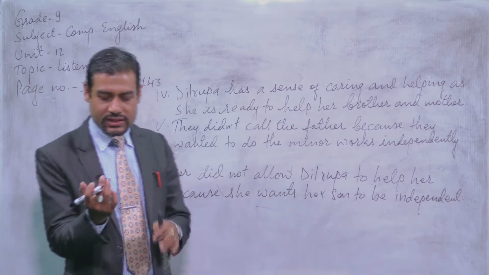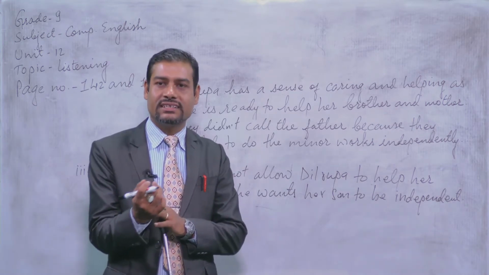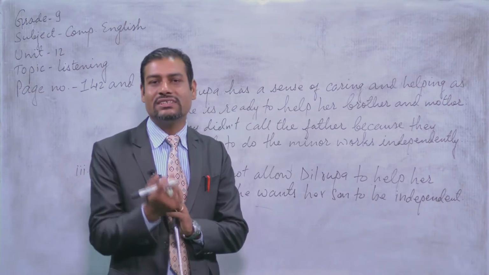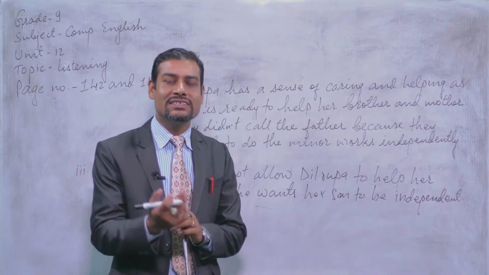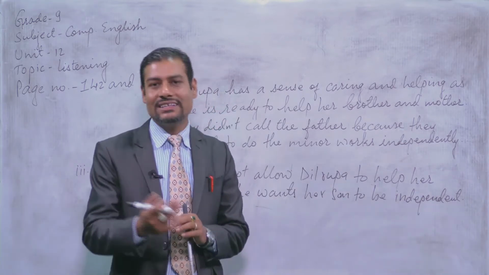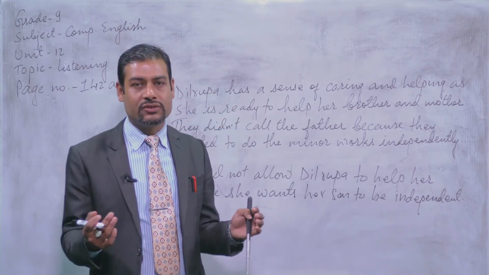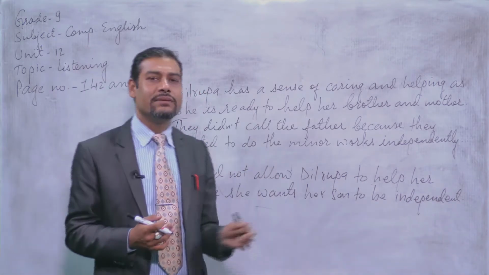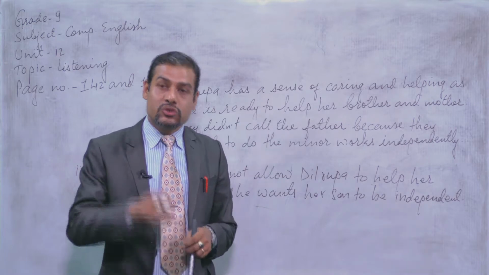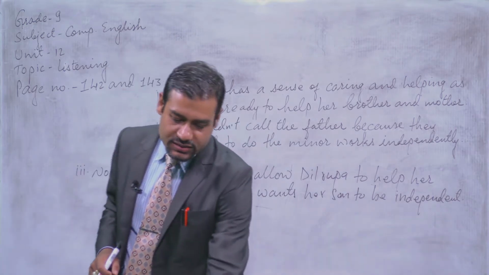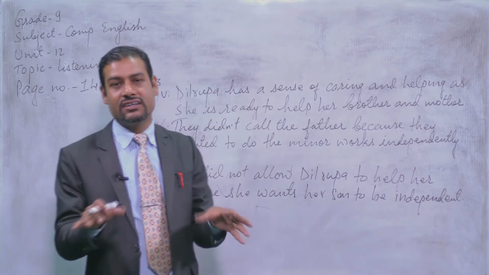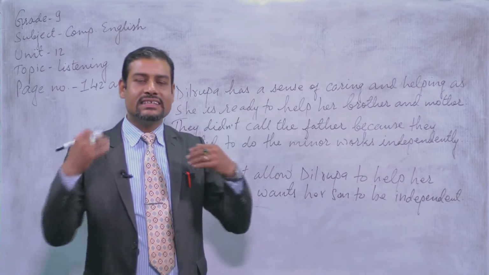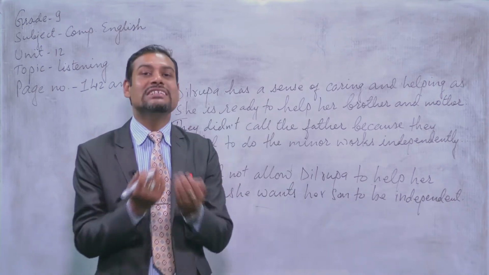So when there was a cut on her wrist at that time, the daughter wanted to bandage also, and she wanted to call her father. At that time, the mother did not allow her to call, as they wanted to perform the minor walks themselves independently. So here, what is the mother teaching her children? Yes, she is teaching them to be independent.